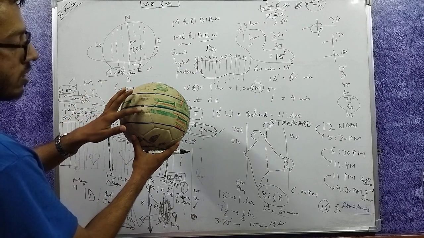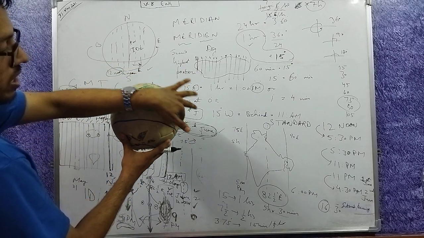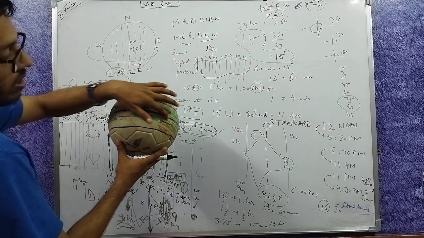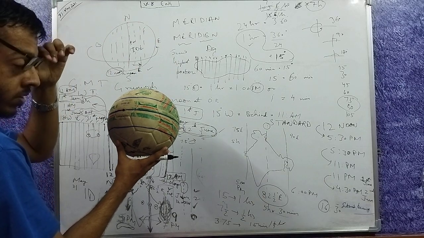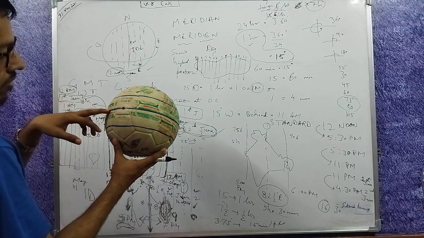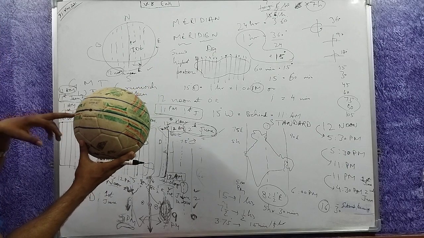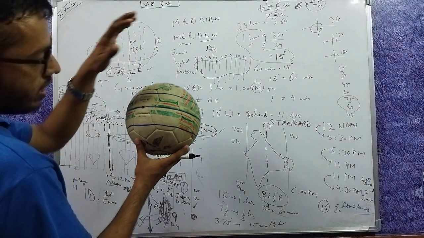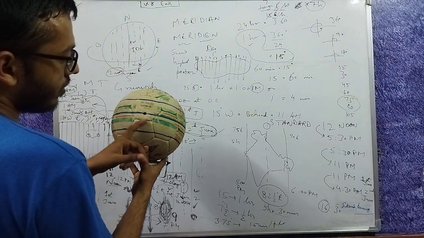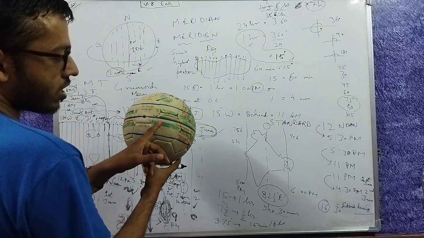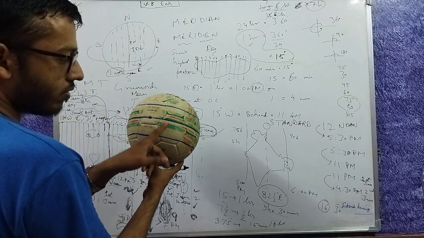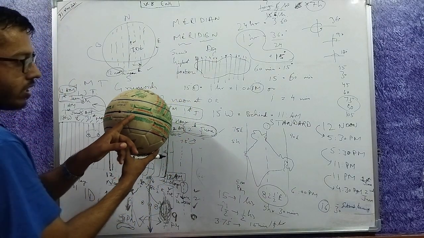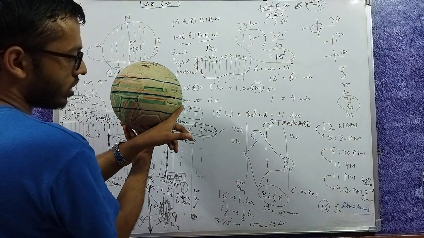Here is the prime meridian. You are moving east, you are losing time. And in the west you are gaining more time. So when you are moving east and losing time, if it is 12 noon here, it must have been 1 p.m. here. It has already seen the sun overhead because the earth is moving west to east.